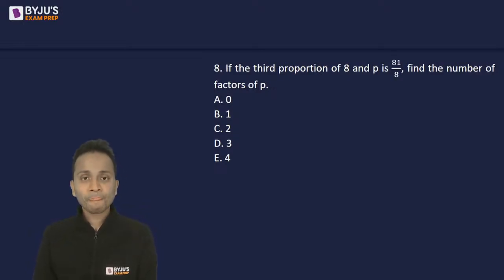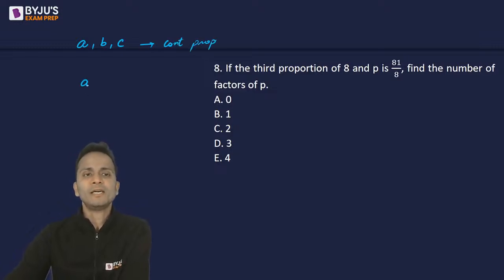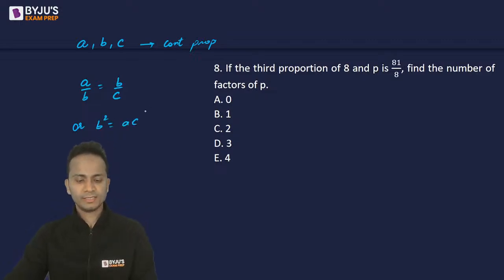Okay, so option B. Let's first of all understand the concept of third proportion. If three numbers A, B, and C are in continued proportion, then A upon B is equal to B upon C, or B square is equal to AC.